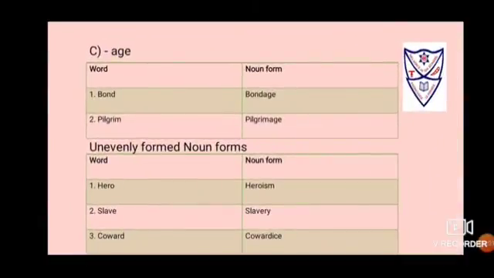Using the suffix age, bond changes to bondage. Pilgrim changes to pilgrimage after adding the suffix age. There are some unevenly formed noun forms here too. Hero changes to heroism. Slave, slavery. Coward, cowardice.